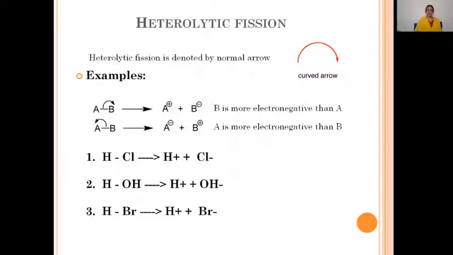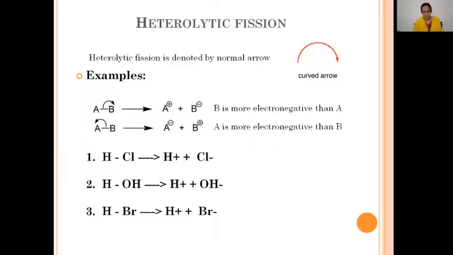Now let's consider the simplest examples. Here we did not consider a carbon compound. As the simplest example I have taken the HCl molecule. In this HCl molecule, the bond pair of electrons moves towards chlorine, because chlorine is more electronegative. Then we get a Cl minus ion and an H plus ion. Similarly, another example, HOH, where O is more electronegative than hydrogen. Because of that, the bond pair of electrons goes with the oxygen, and we get an OH minus ion, and H becomes the positively charged ion. Similarly, let's consider another example, the HBr molecule. In this HBr molecule, the covalent bond is a single covalent bond, which has two electrons.